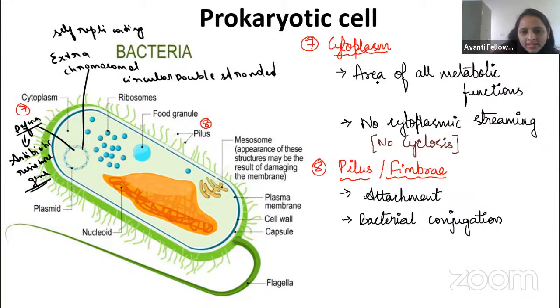So it is the area of all the metabolic functions. Now you tell me, guys, you have studied respiration, right? Where will glycolysis take place in the bacteria? We can also call it the cytosol. Cytosol means without the organelles, only fluid. If the organelles are present, then we call it cytoplasm.